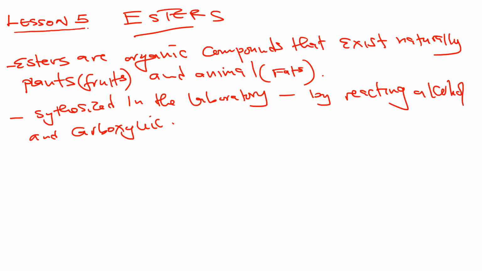So, what else do we need to know about this one? The other thing that we need to know is the formation of esters.